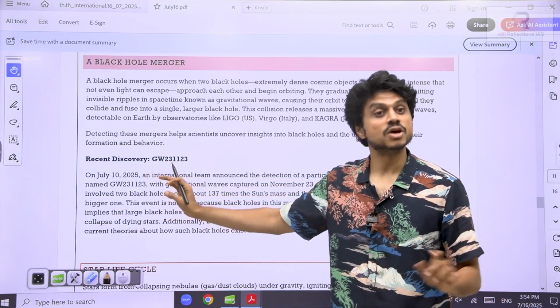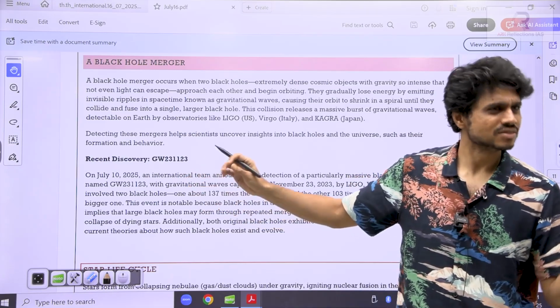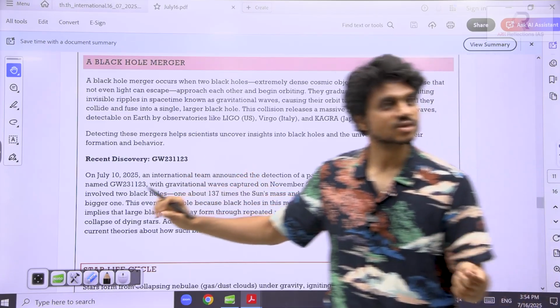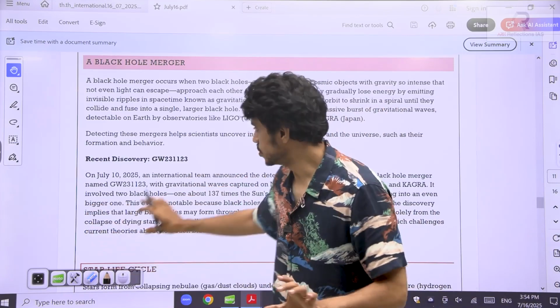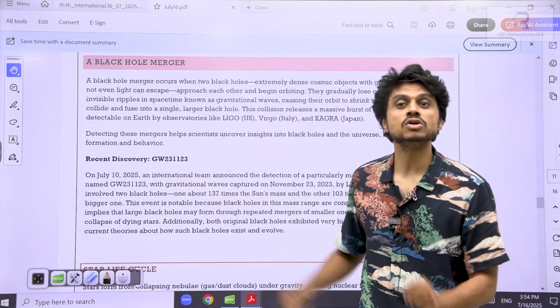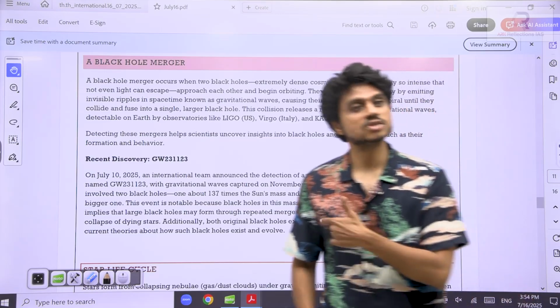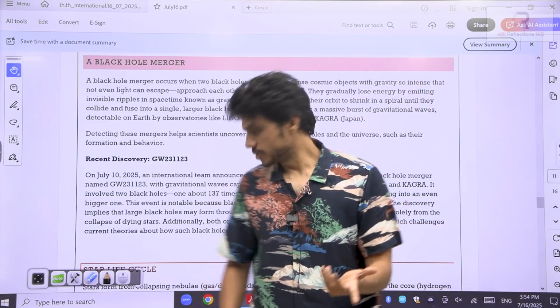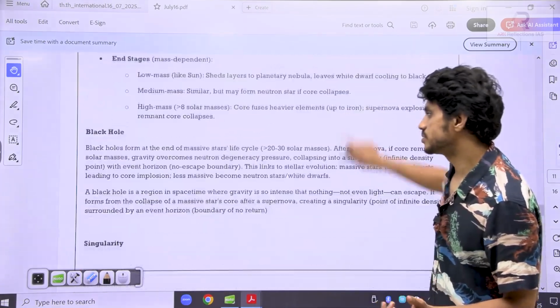Yesterday also I told you Tara, Sitara or something, their grain names I mentioned. So in this way they will ask you, if they want to ask factual things. If they want to test your conceptual knowledge, they will ask you, what is a black hole? So your black hole looks something like this.